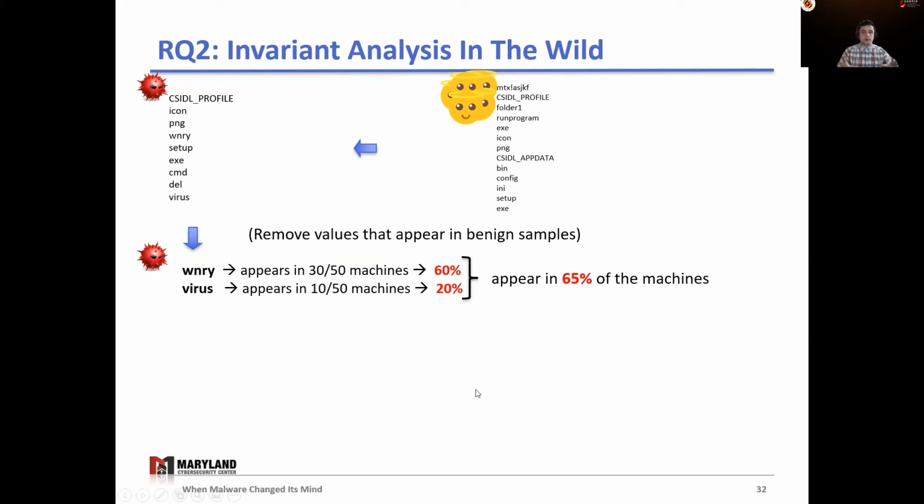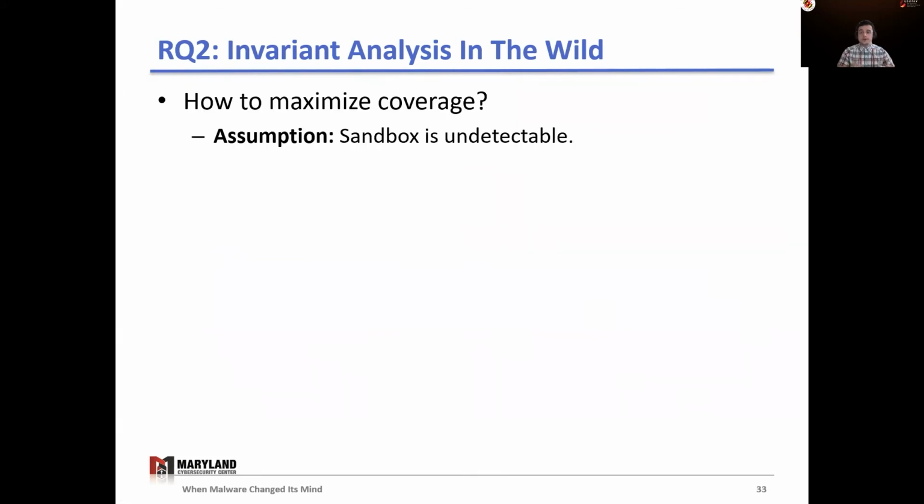We consider all the tokens left as the invariant, and we measure their individual coverage and the overall coverage, coverage being the ratio of machines they appear on. This is done to simulate what the rules in a detection system would detect, such that if one rule doesn't match, another one may. So we want to be able to capture malicious execution in all machines.